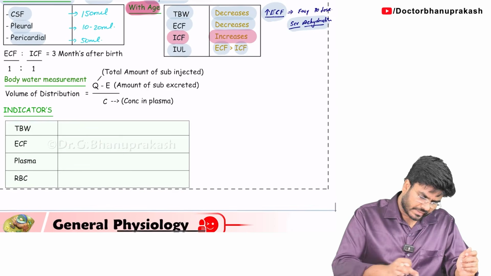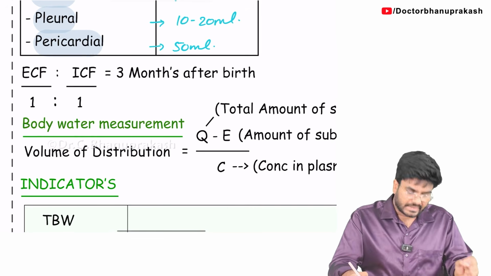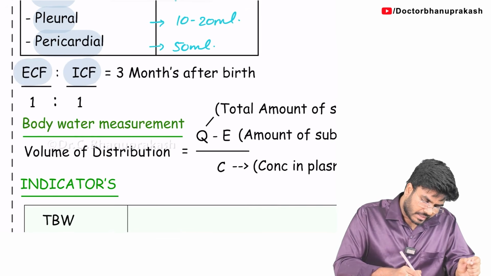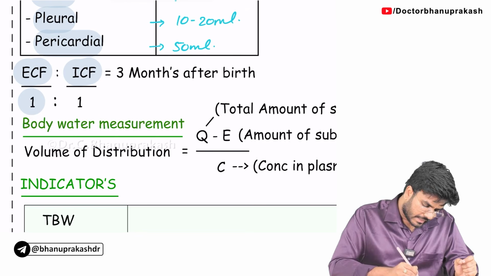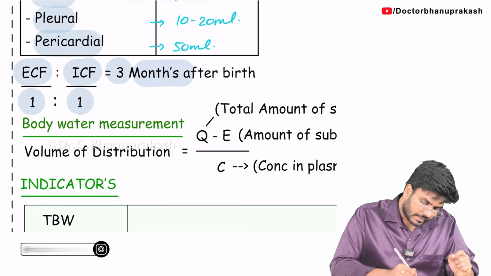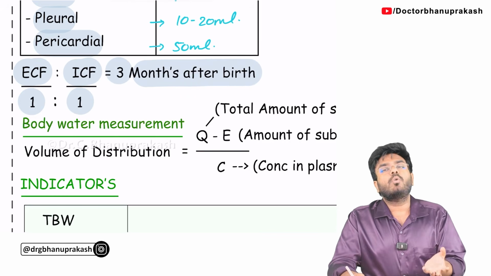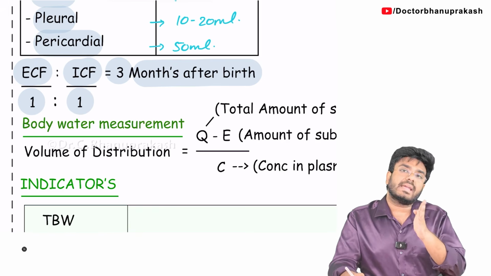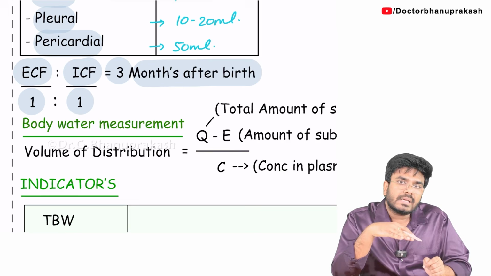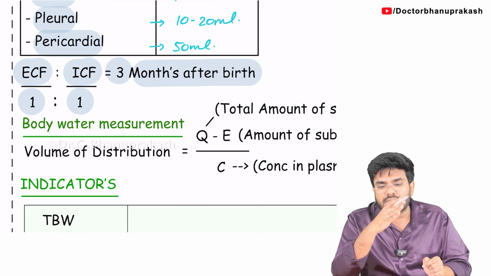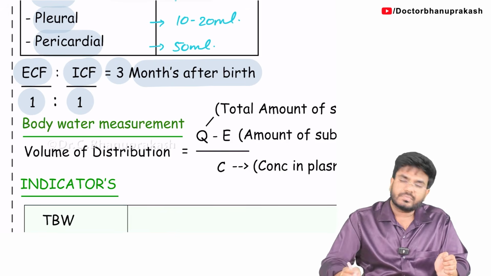Next, after this, one more direct question. There is a time when the amount of extracellular fluid and intracellular fluid are exactly equal in the body, exactly in the ratio of 1:1. That is 3 months after birth. At the third month, the amount of intracellular fluid and extracellular fluid is exactly equal. After the third month, the intracellular fluid will start to rise and the extracellular fluid will start to decline. So you have to know this.